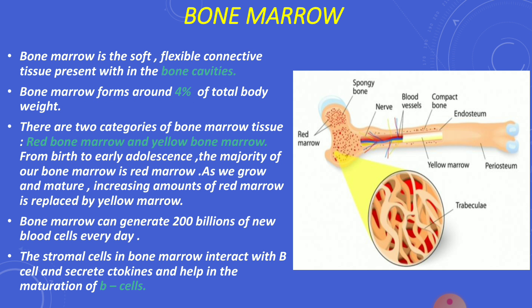And the next primary lymphoid organ is bone marrow. Bone marrow is soft, flexible connective tissue present within the bone cavity. There are two categories of bone marrow tissue, red bone marrow and yellow bone marrow. Bone marrow is present in some of our bones, such as our hip and thick bones. It contains stem cells, and stem cells develop into different types of blood cells. Bone marrow can generate 200 billion new blood cells every day.